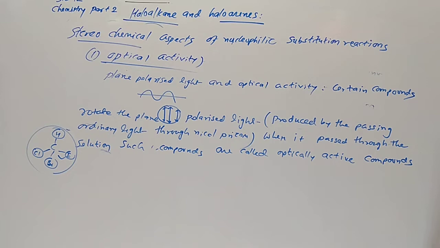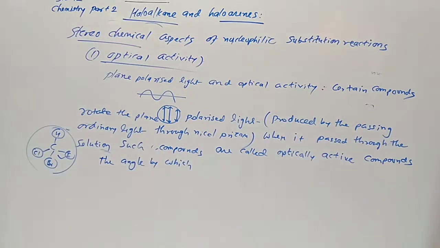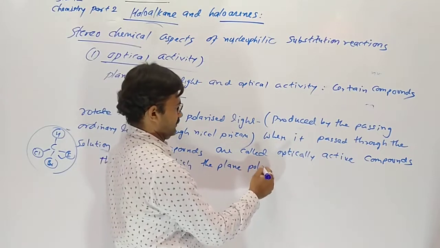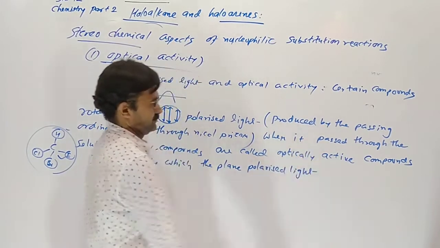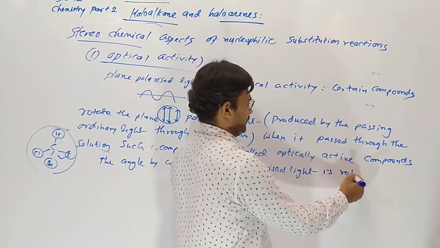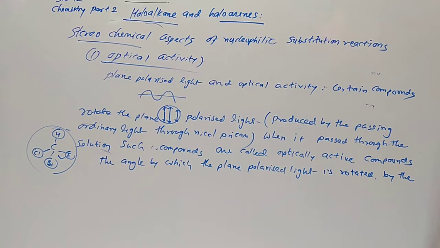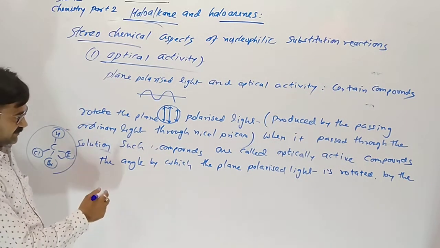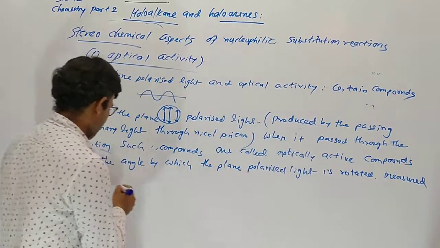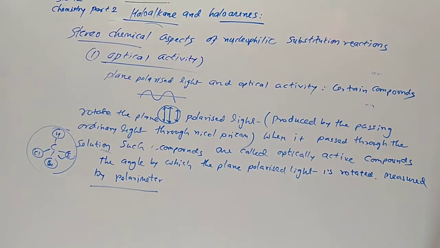The angle by which the plane polarized light is rotated is measured by the polarimeter, one of the devices we discussed.